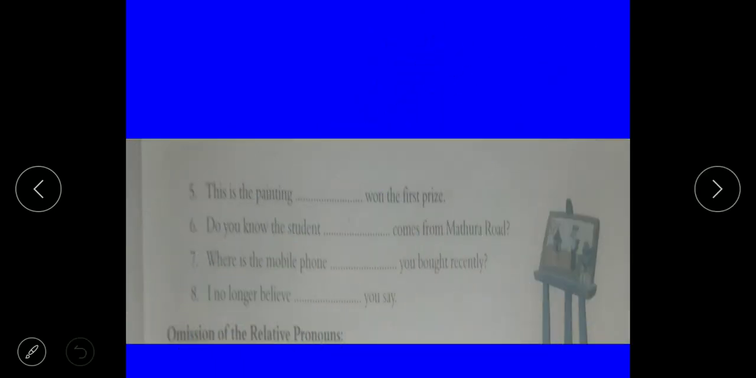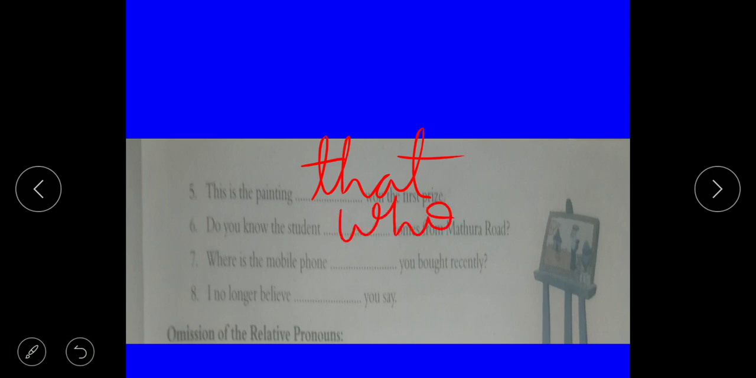This is the painting that won the first prize. Use of that is used for both persons and things also. Do you know the student who comes from Mathura Road? For persons we have to use who. Who comes from Mathura Road?